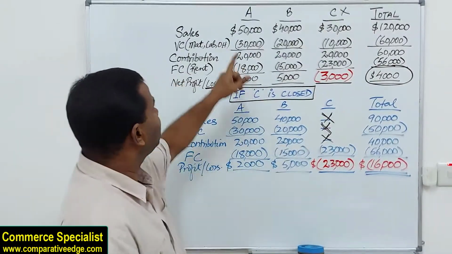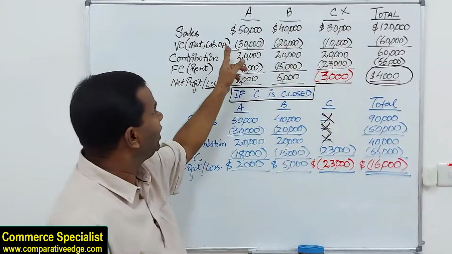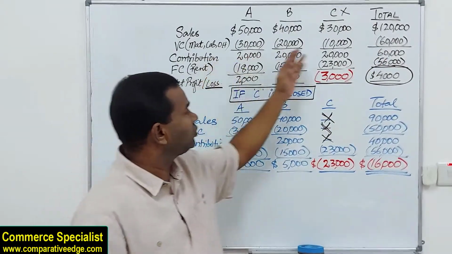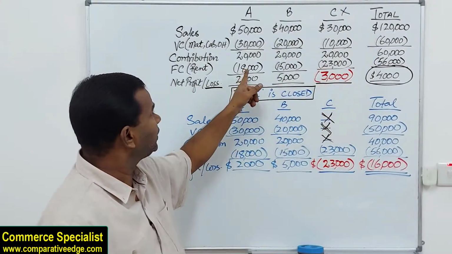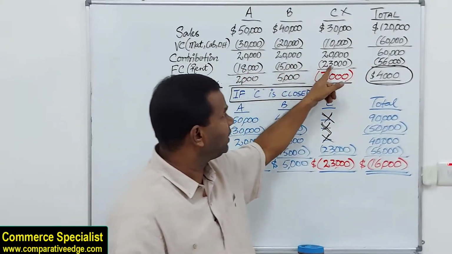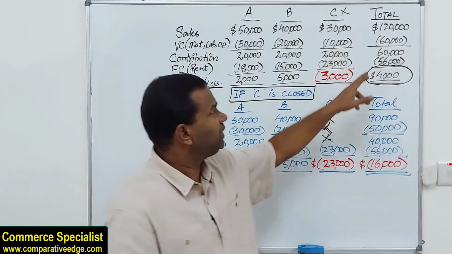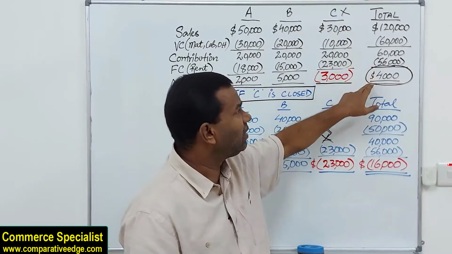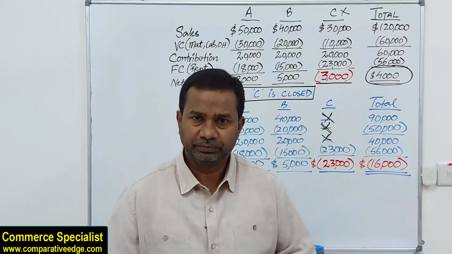How? If you look at the sales of all three departments, 50, 40 and 30, 120, the variable cost total 60, contribution, overall contribution for all the three departments 60,000, fixed cost for all three departments added up to 56. So overall the company's contribution was 60, fixed cost was 56, and the company was making an overall profit of 4,000.